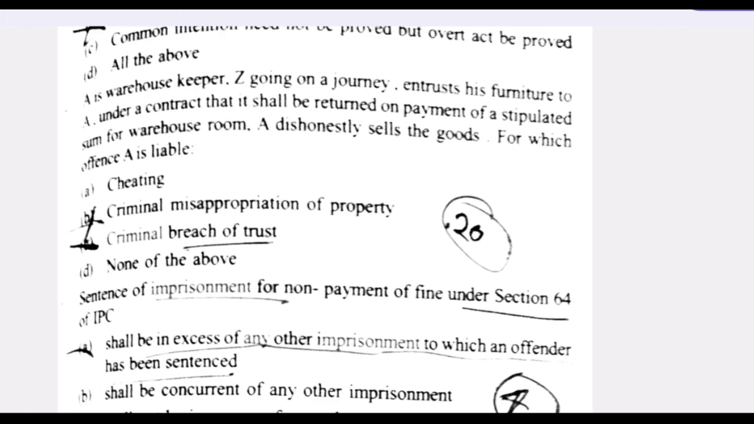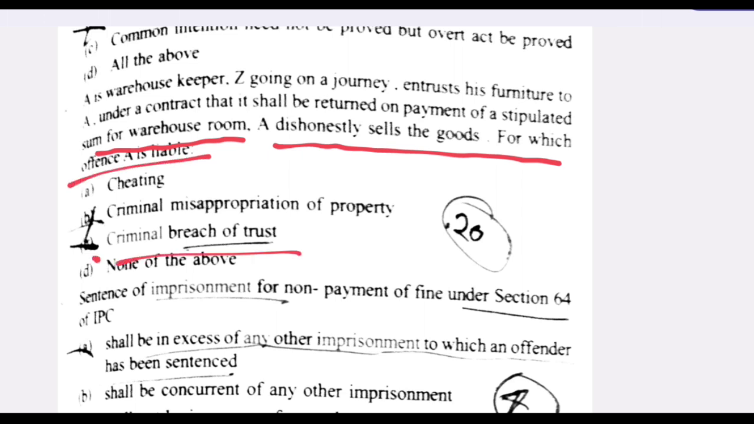Next question. A is warehouse keeper. Z, going on a journey, entrusts his furniture to A under a contract that it shall be returned on payment of a stipulated sum for warehouse room. A dishonestly sells the goods. For which offence is A liable? Criminal breach of trust. C is the right answer.